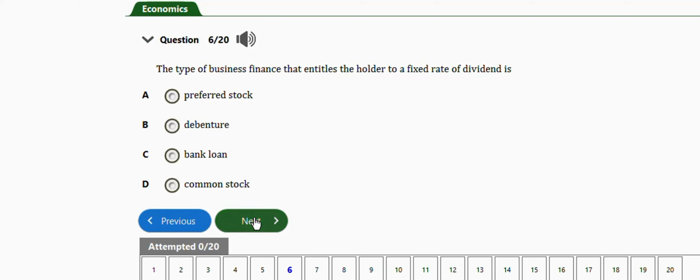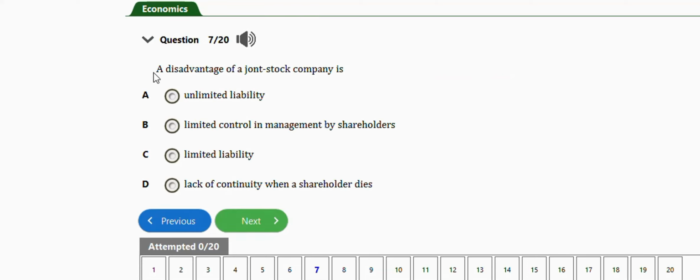Alright, next question is this one. It says a disadvantage of a joint stock company is unlimited liability, limited control and management by shareholders, limited liability, lack of continuity when a shareholder dies. The right answer is limited control and management by shareholders. Okay, so that's the right answer to this question.